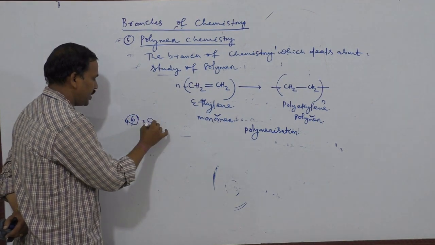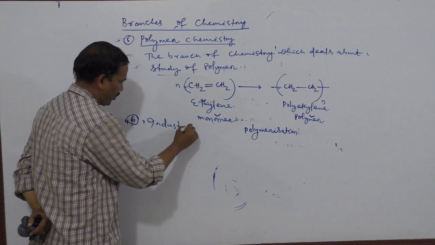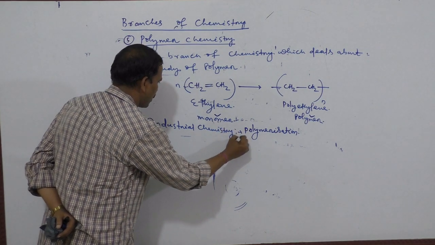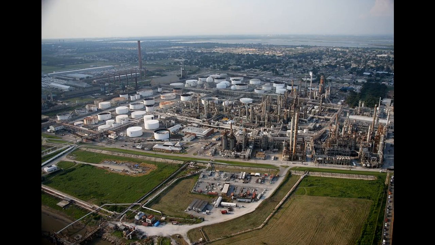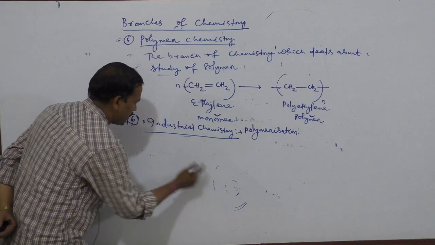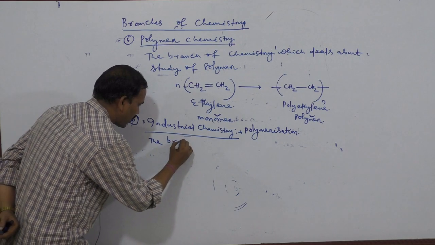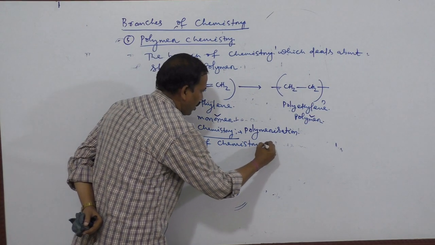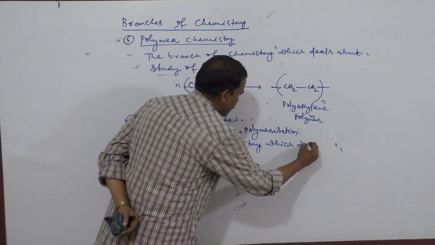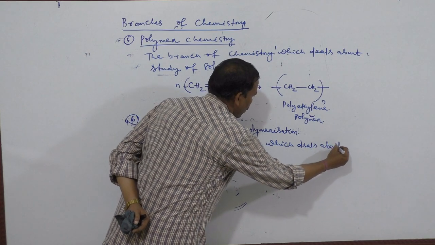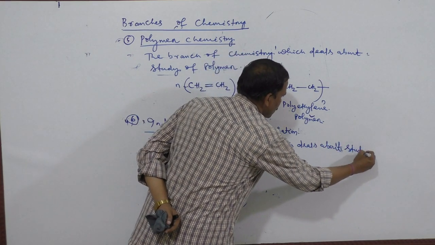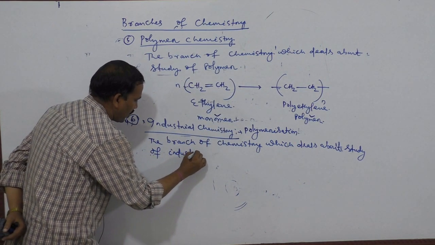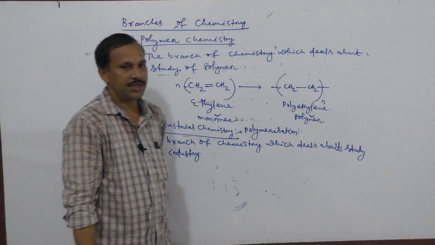Sixth branch is industrial chemistry. Industrial chemistry. The branch of chemistry which deals with the study of industry is known as industrial chemistry.